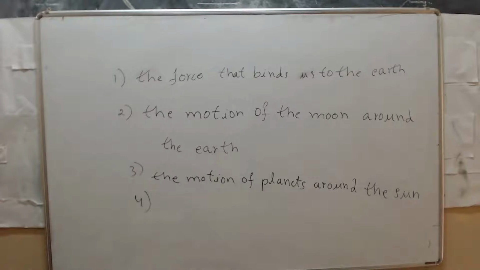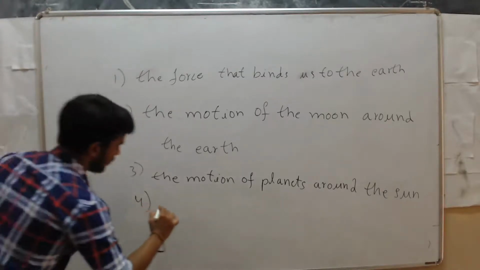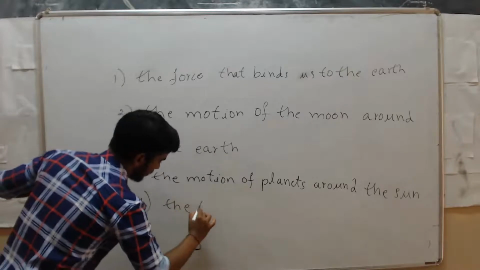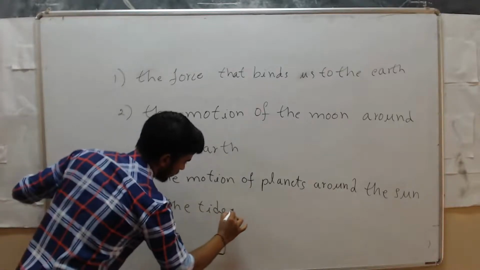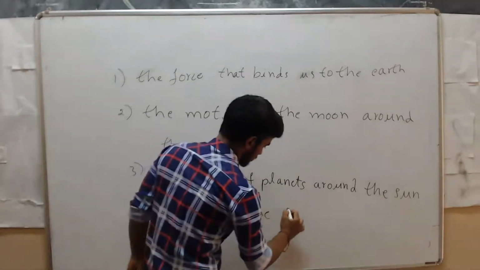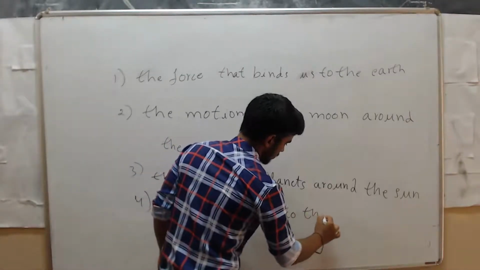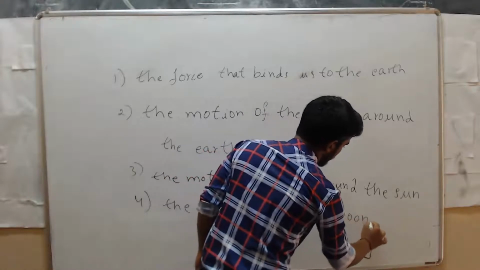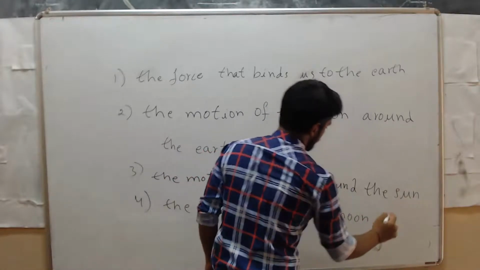The tides due to the moon and the sun. Now you can see the tides in the sea, right? The tides due to the moon and sun.